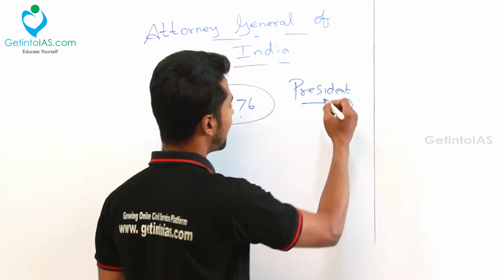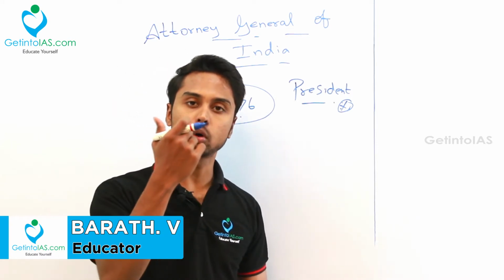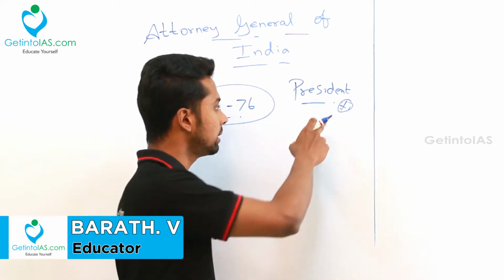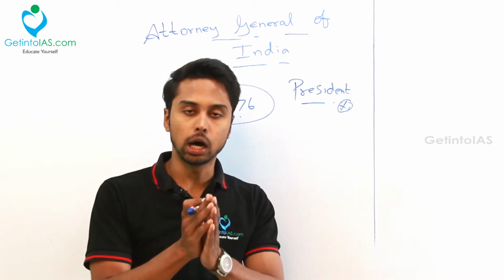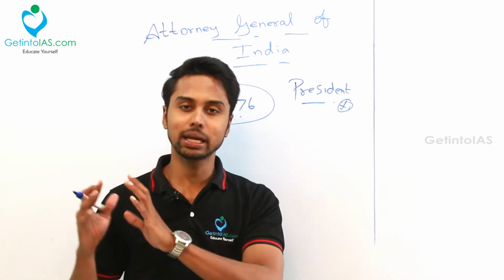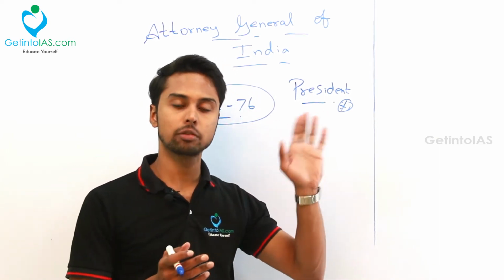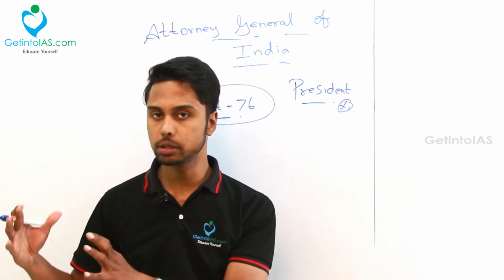And who can be appointed? He should have the qualification of a Supreme Court judge, and he is appointed by the President. Okay, this Attorney General of India will act under the full pleasure of the President, which means that the President can remove this Attorney General from office at any time, for any reason. Okay, because he's in the full pleasure of the President.